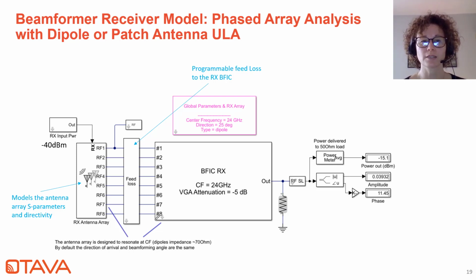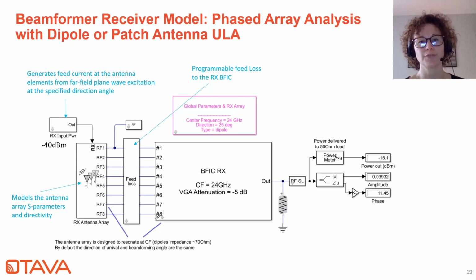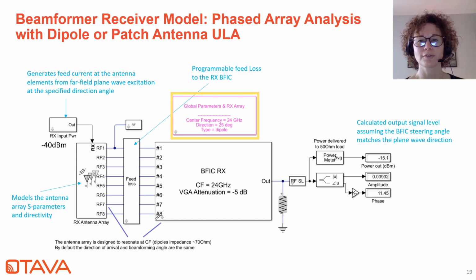The source is a fixed CW source equivalent, and it will generate a feed current at the antenna elements from the far field plane wave. And it will do that also accounting for a certain direction of arrival. This test bench right now assumes that the beamformer IC is set in the same direction as that incoming plane wave. And when you run the simulation, you'll be able to see output power as a function of the steering angle that's specified in the top level.